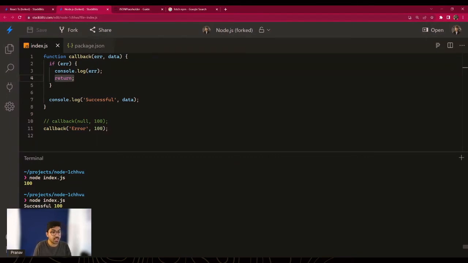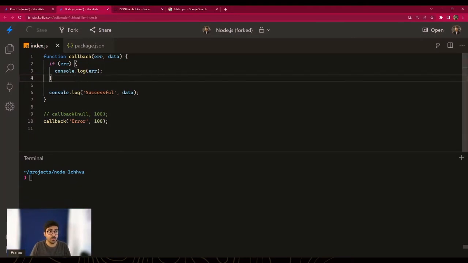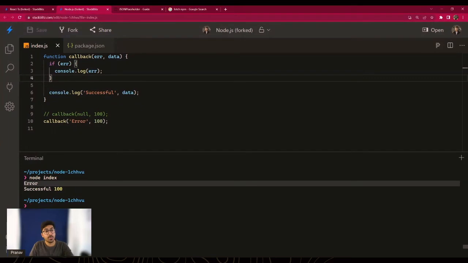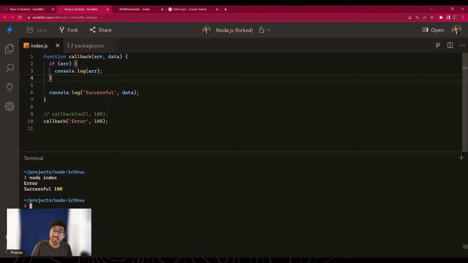Now, let's see if return was missing. If I remove the return, you will see that I do print the error, but then I say successful, which obviously doesn't make sense. It is obvious in this 10 lines of code, you can see who would make that mistake. But believe me, I've seen mistakes like these made a lot.